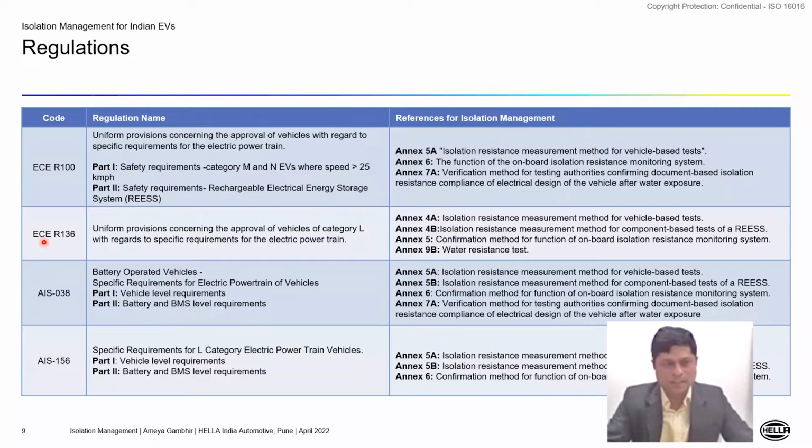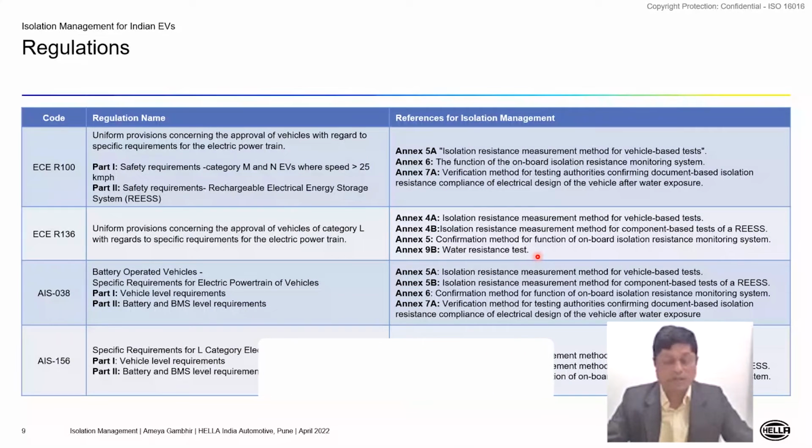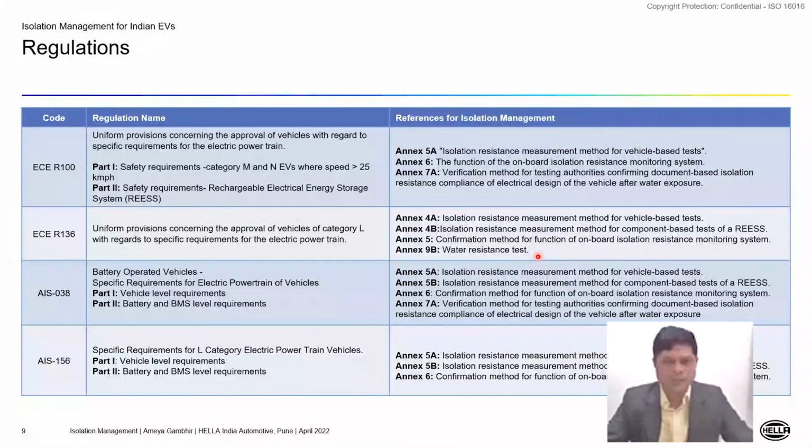Then we have another set of standards, which is for category L vehicles. So basically the two-wheelers and three-wheelers, which is the predominant electrification segment in India as on today. So again, this regulation as far as isolation monitoring is applicable only when we are going to have a powertrain which is having a working voltage which is above 60 volts DC, as we just saw in the last definition. So as long as the vehicles are working with 48 volt battery pack, which is typically the case for low speed vehicles, probably these regulations are not applicable with regards to isolation management.